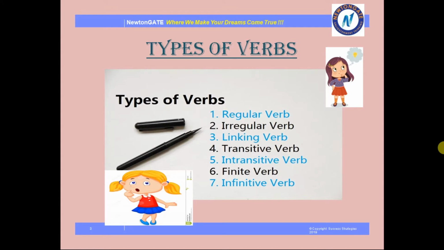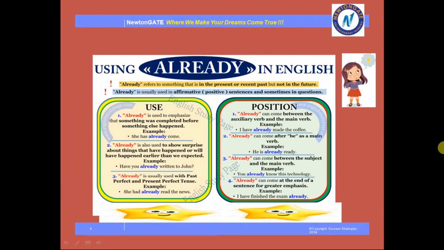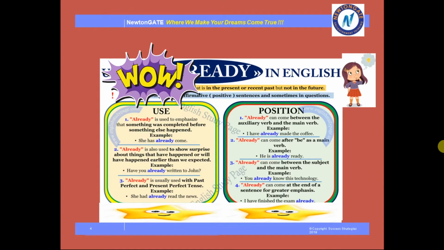So we use these types of verbs in a sentence. Whenever we write any sentence, we use these 7 types of verbs.